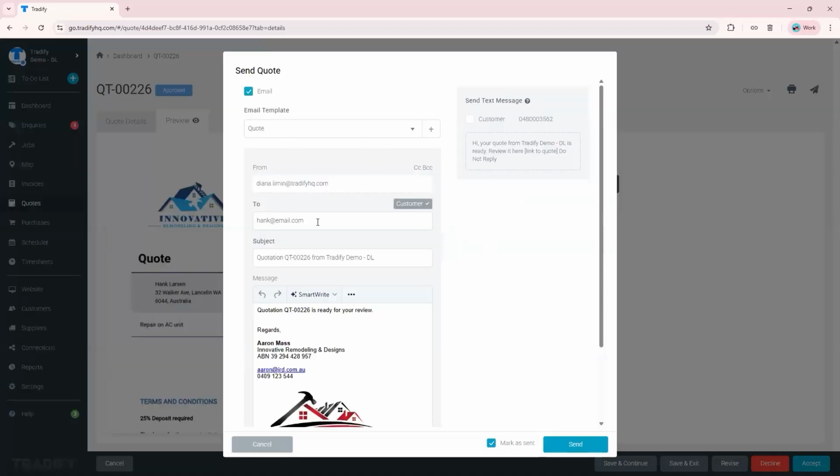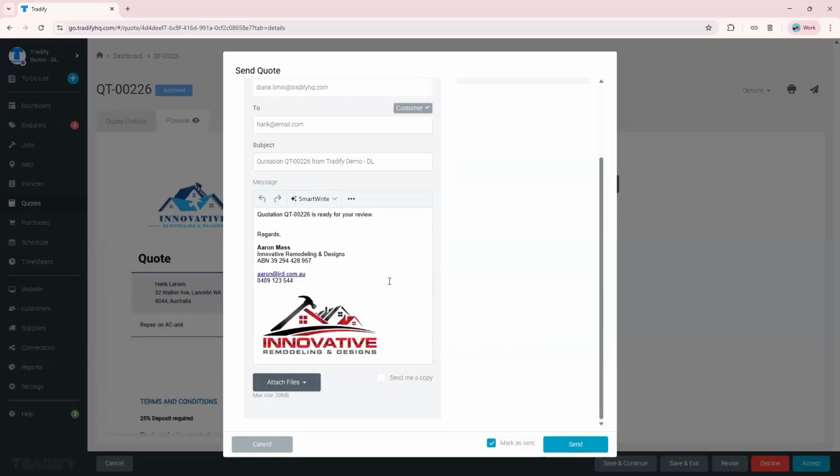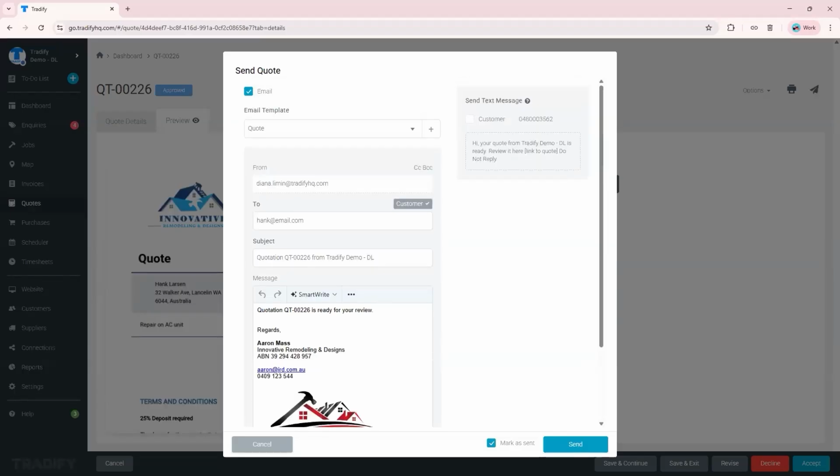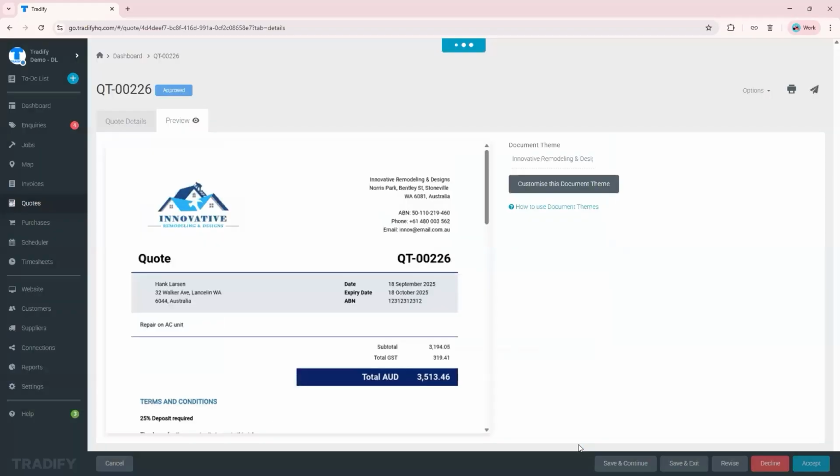And essentially your customer's information is saved in there, email address and everything. You have pre-saved email templates. We can customize this for you as well. Then click send. And that quote is already sent to the customer. They will receive an email about it.